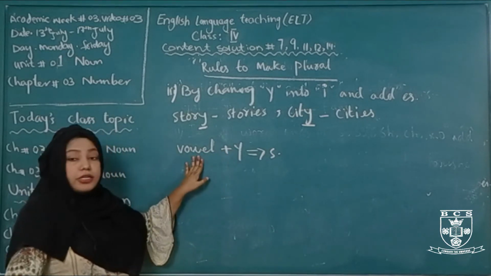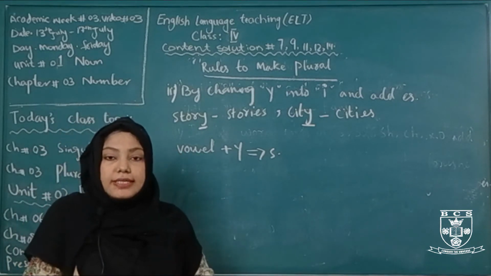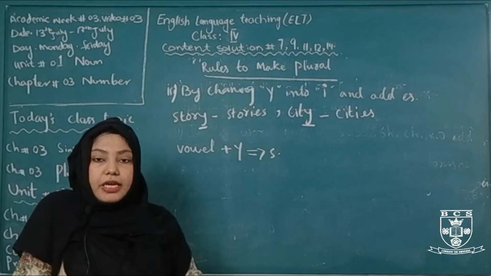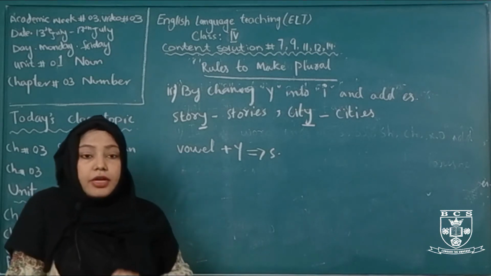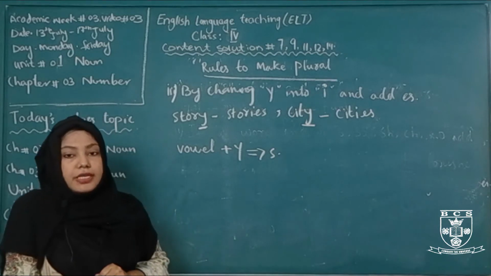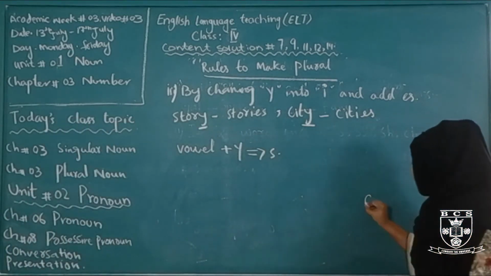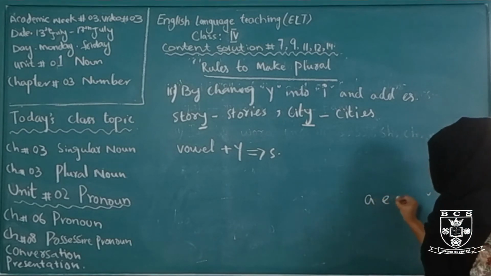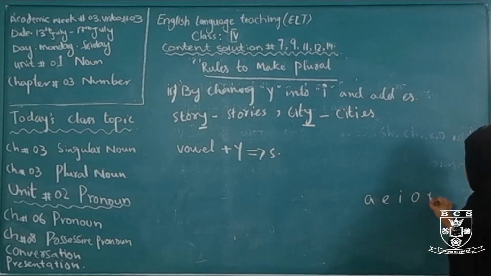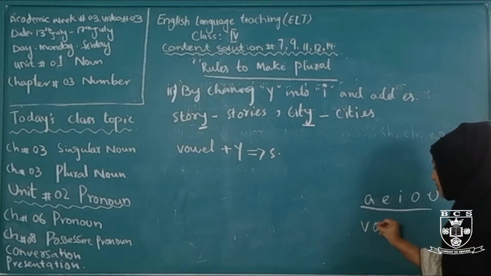But what is a vowel? In the English alphabet, there are a total of 26 letters. What is the alphabet? A, B, C, D, E, F. There are 26 in total, but among the 26 there are 5 vowels: A, E, I, O, U. These 5 letters are called vowels.